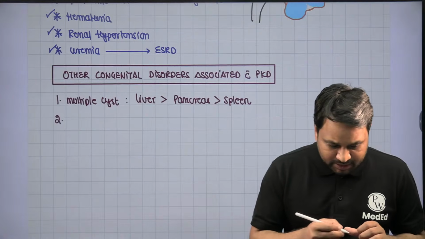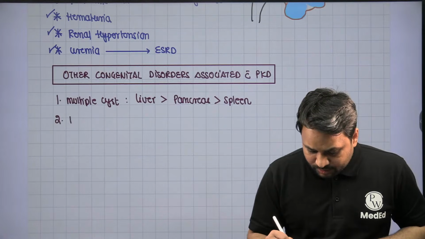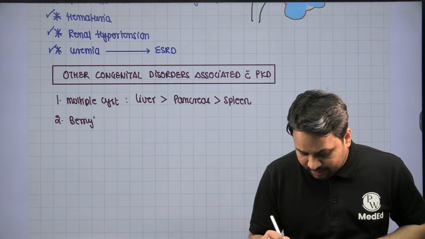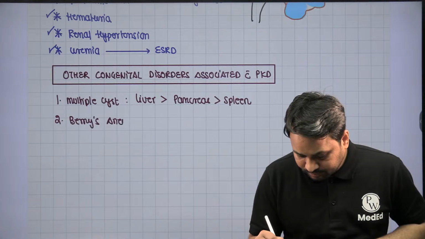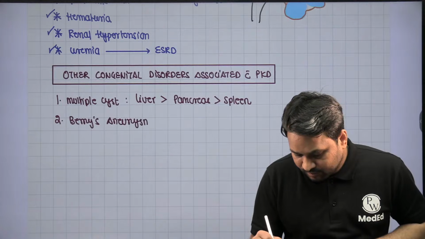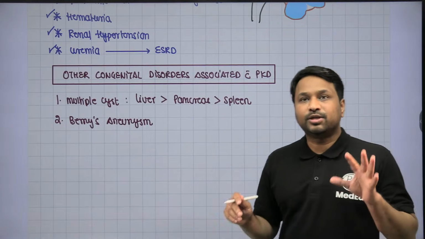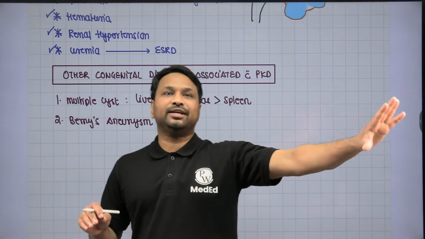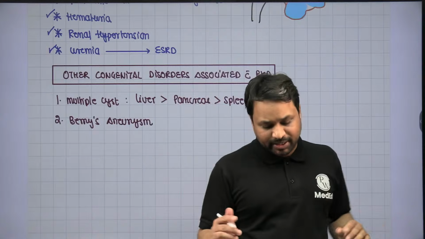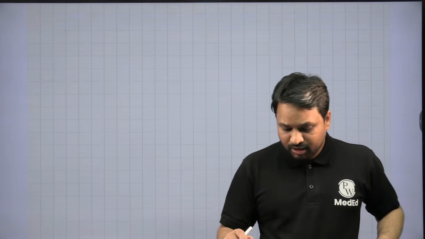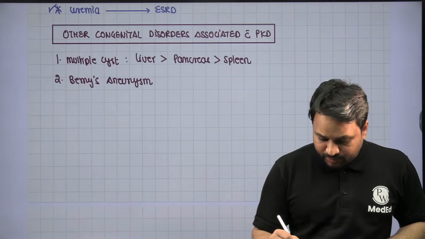Along with multiple cysts, remember they are associated with Berry's aneurysm. In fact, polycystic kidney disease will always have Berry's aneurysm, one of the most consistent extrarenal manifestations that you will see.